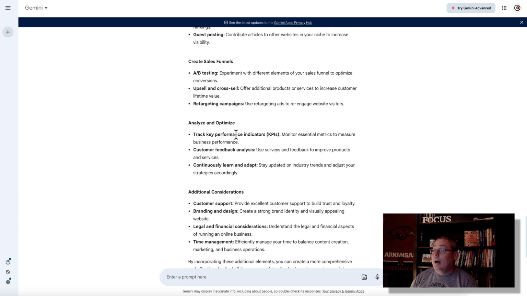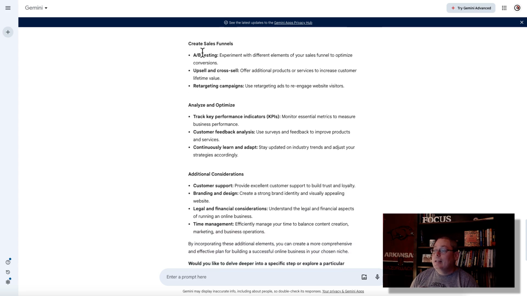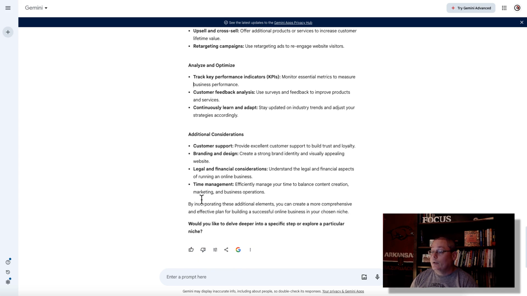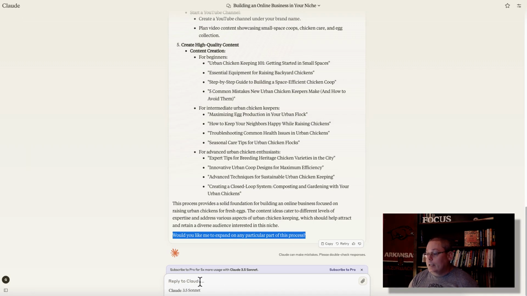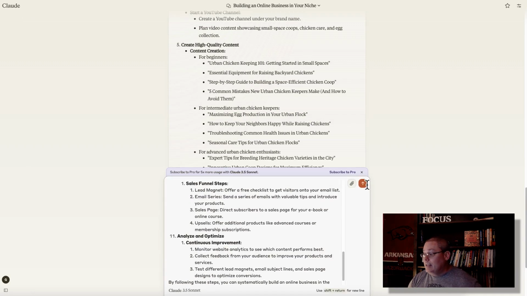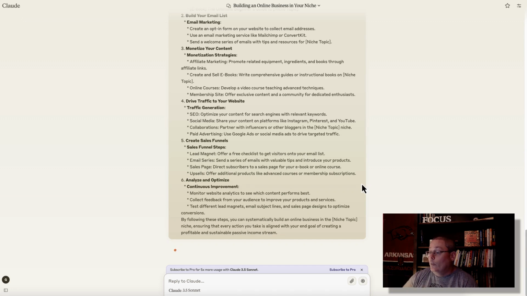And then it talks about building sales funnels, and it's diving into the detailed process of how to set up a sales funnel, like A/B testing. All this is advanced stuff, but it's stuff that you're going to need to know down the road. And then Gemini asks you, would you like to delve deeper into a specific step or explore a particular niche? We'll go over to Claude and we'll see if we can continue this by pasting in the prompt here and see what we get from Claude.